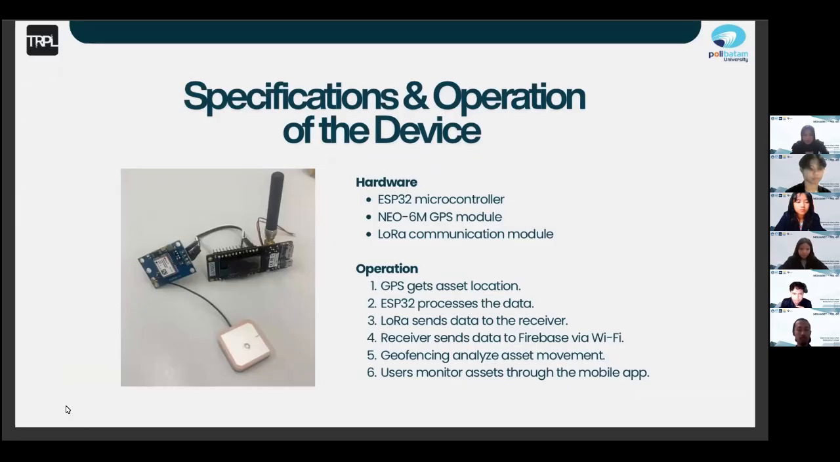Okay, this is our specification and operation of the device. We have a few key components. First is the ESP32 microcontroller, then the Neo 6M GPS module, then the LoRa communication module. So how does the hardware work? Firstly, the GPS gets the asset location coordinates, then the ESP32 processes the data. LoRa then sends the data to the receiver. The receiver sends the data to Firebase via Wi-Fi. The geofencing program analyzes the asset movement. And lastly, the user can monitor assets through the mobile app.